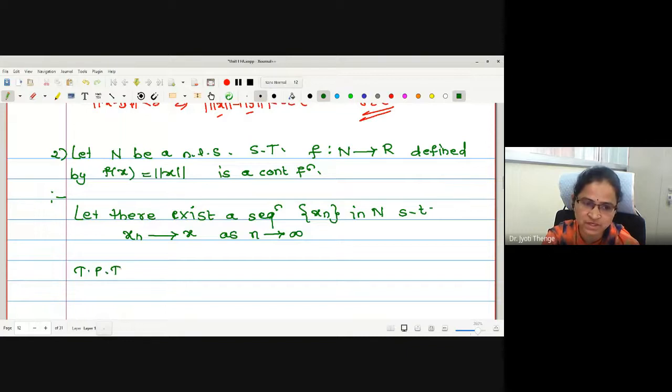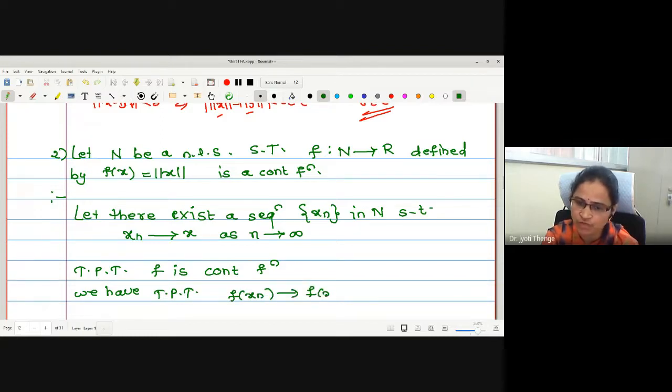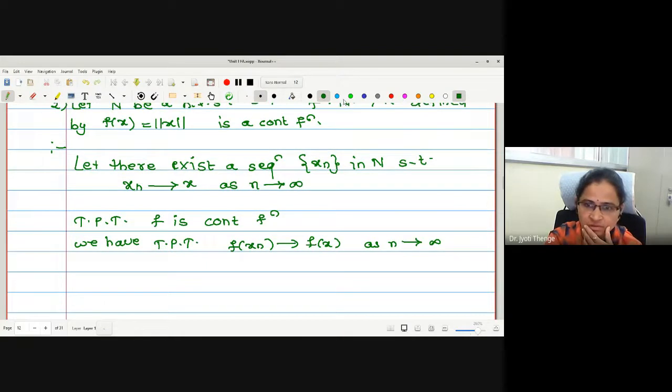Can anyone tell me a reason behind this? To prove that f is continuous, we want to show that f(xn) converges to f(x) as n tends to infinity. I want a reason behind this. Next lecture: why we were proving continuity like this, not going as per the definition. Is it as per the definition only?